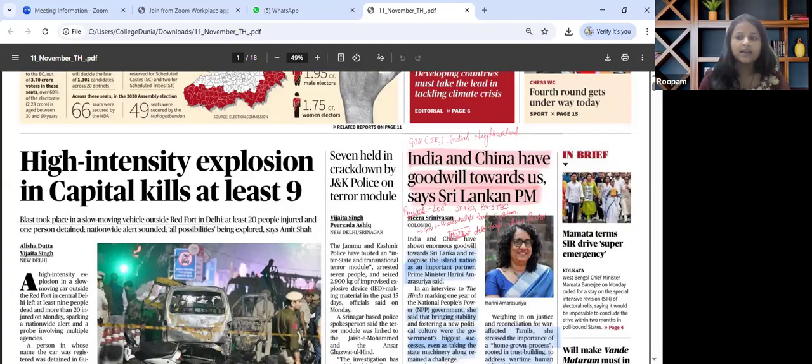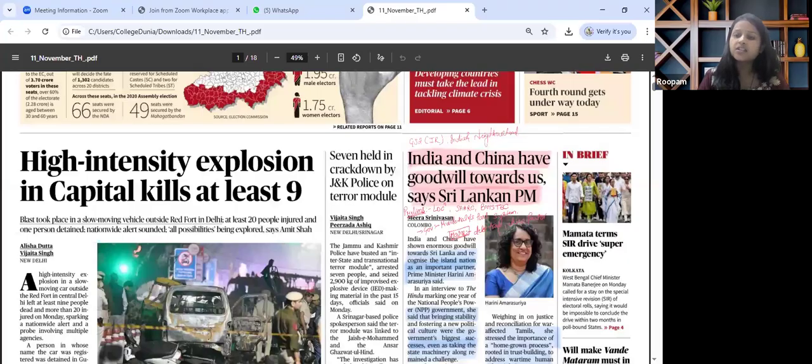The key theme that can be linked while going through this article is Sri Lanka's post-crisis recovery phase that is going on, the political reforms, and lessons for South Asia's governance model, what other countries can learn from them. For prelims, we need to know the location-based mapping, Sri Lanka's geography and trade routes, the conflicts that we have with Sri Lanka and Indian Tamil Nadu fishermen issues, then institutions wherein we are cooperating and collaborating such as SAARC, BIMSTEC and their relevance.